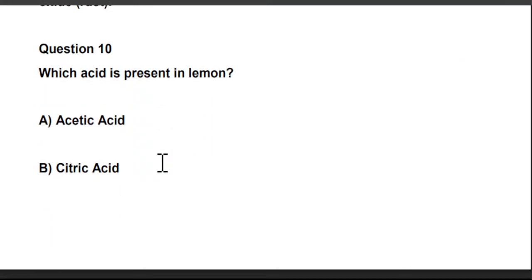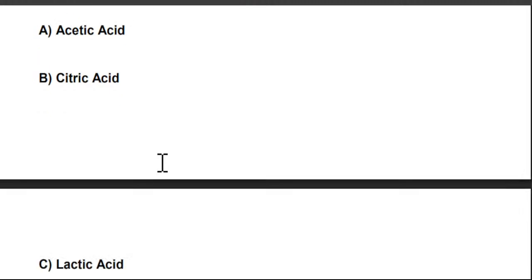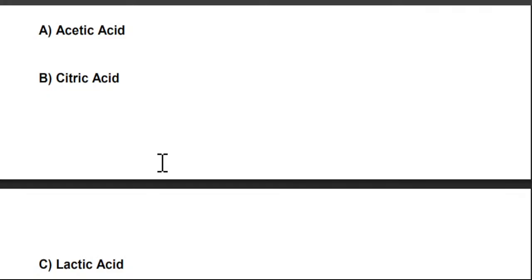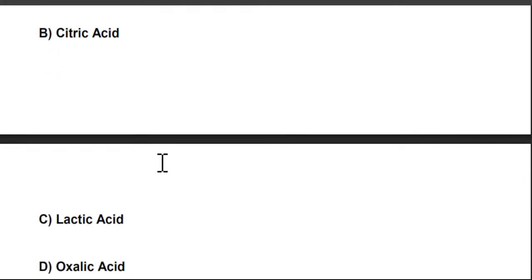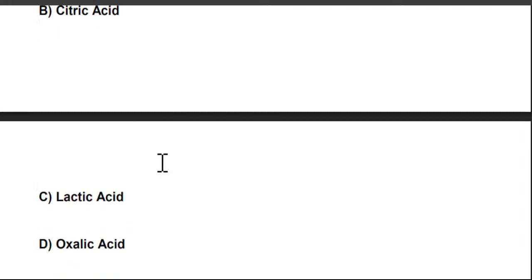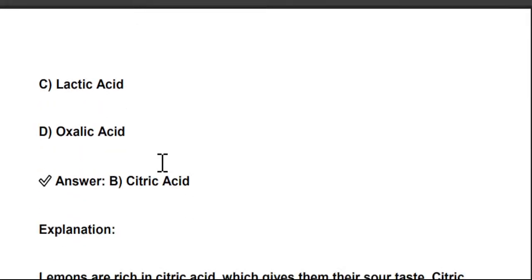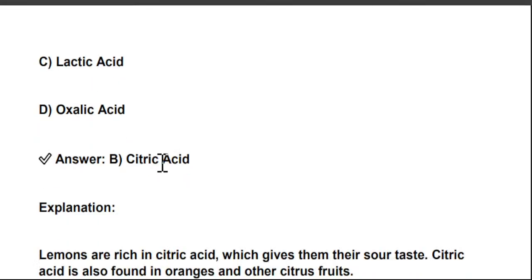Next question is, which acid is present in lemon? There are 4 options for this. A. Acetic acid. B. Citric acid. C. Lactic acid. And D. Oxalic acid. So the right answer is option B, citric acid. Lemons are rich in citric acid, which gives them their sour taste, and citric acid is also found in oranges and other citrus fruits.